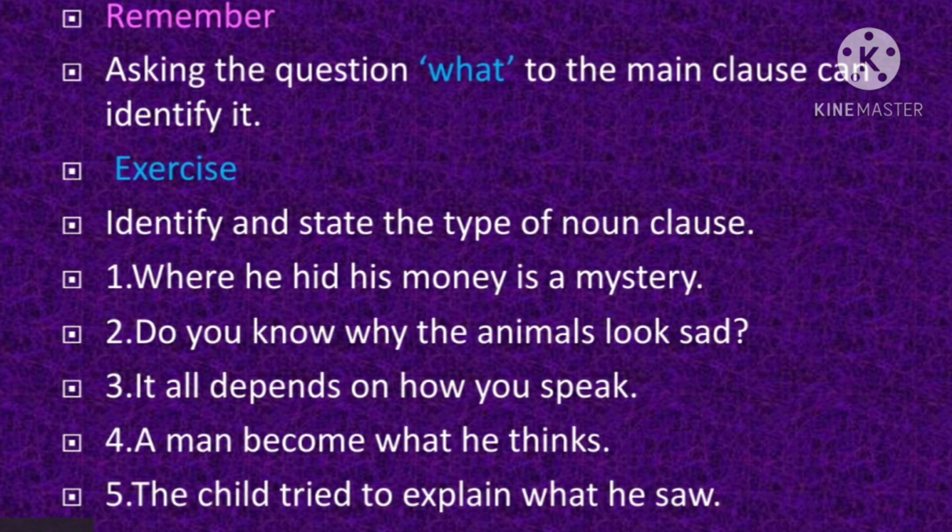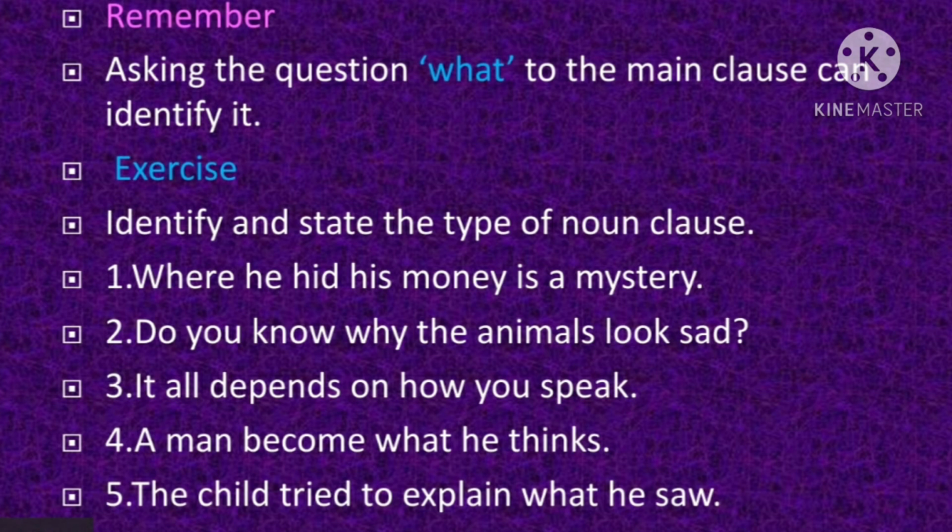Here the subordinate clause has come in the place of the subject. So you can ask the question what to the main clause. What is a mystery? Where he hid his money is a mystery. So the first part, where he hid his money, becomes the subordinate noun clause. And what will be the type? Here it is functioning as the subject of the verb is in the main clause.